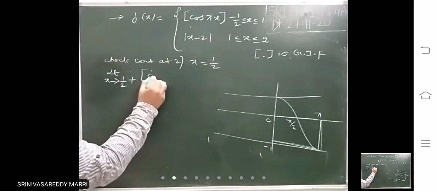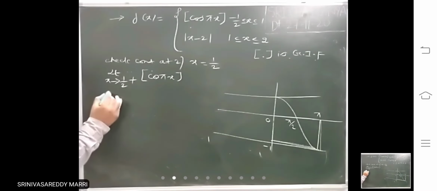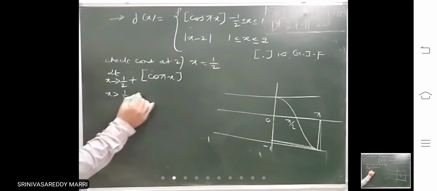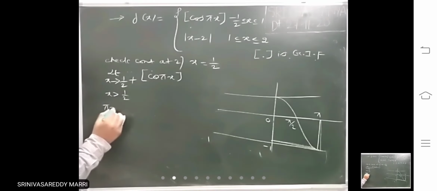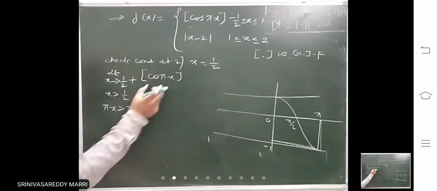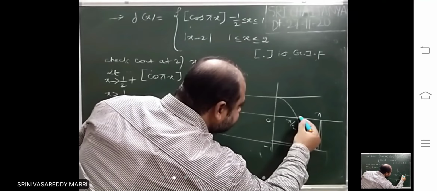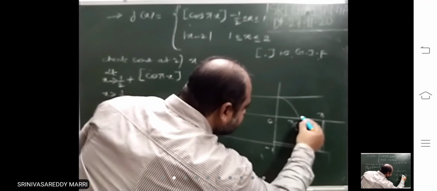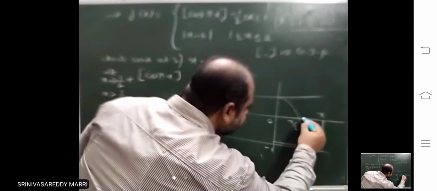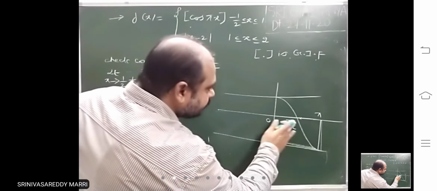This is pi x. Actually x is greater than 1 by 2. Multiply with pi, this angle is just greater than pi by 2. Just greater than pi by 2 means where is it? Here, look at.